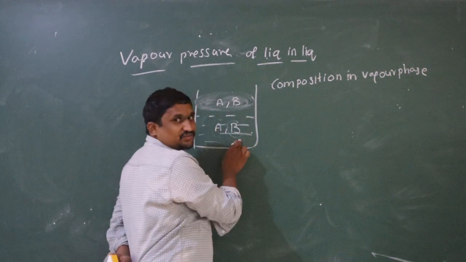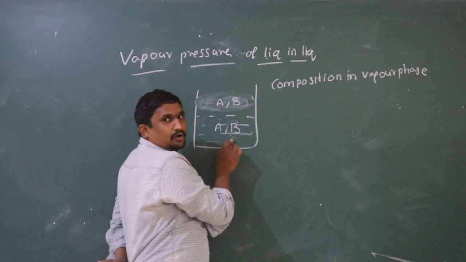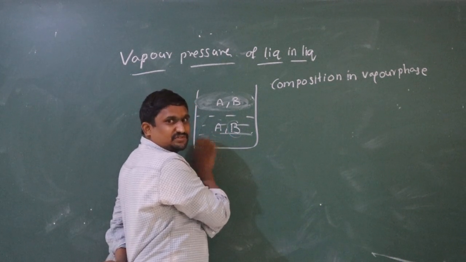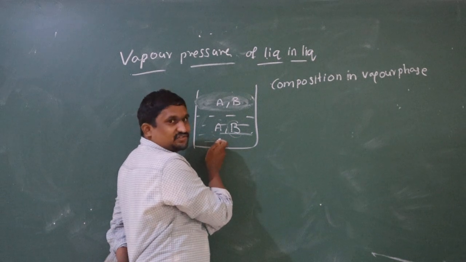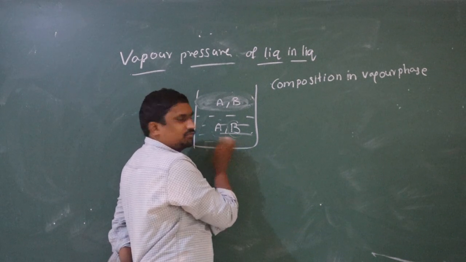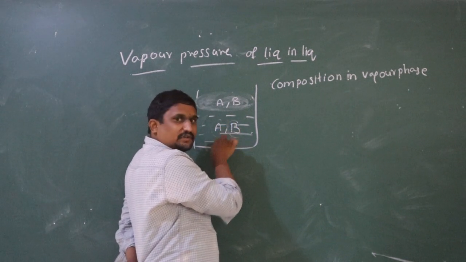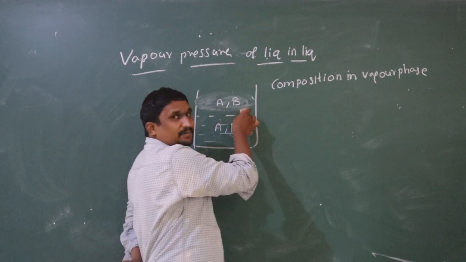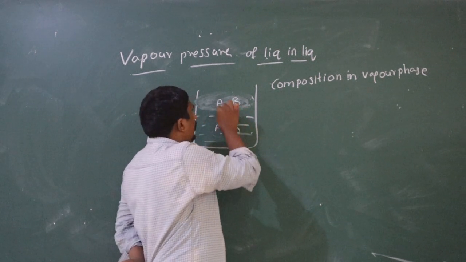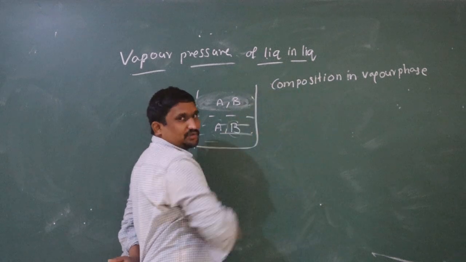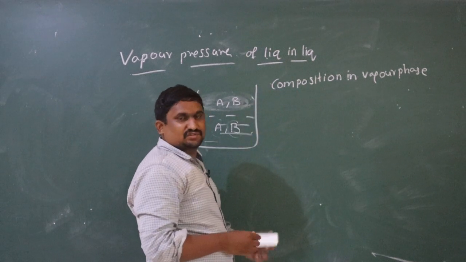My XA and XB means what? The composition of A and B in the liquid phase. That is XA and XB, the composition of A and B in the liquid phase. A and B are present in the liquid phase as well as in the vapor phase. The composition of A and B in the vapor phase, how to find it? That's what we are discussing here.